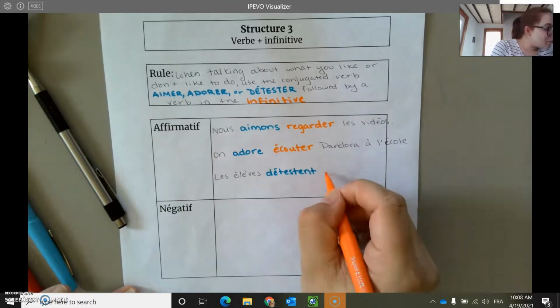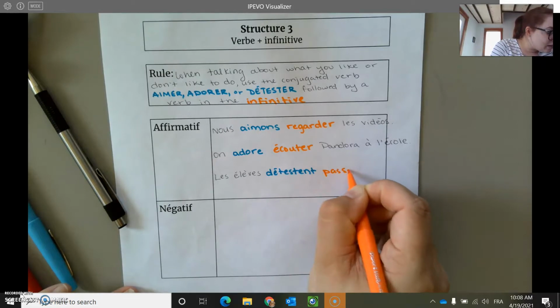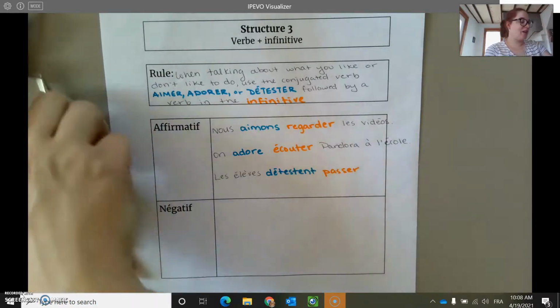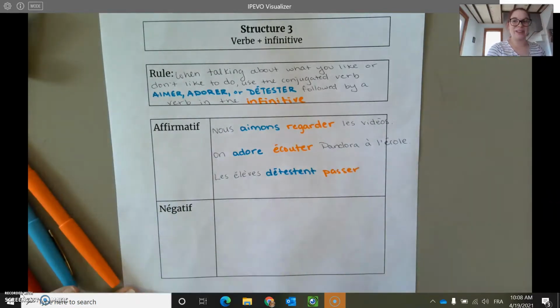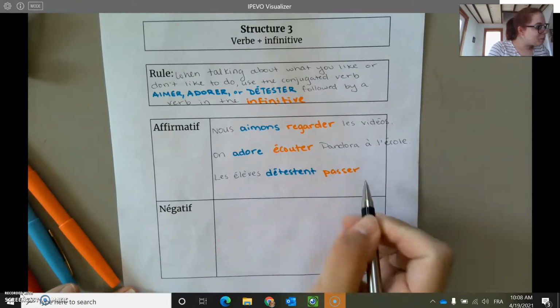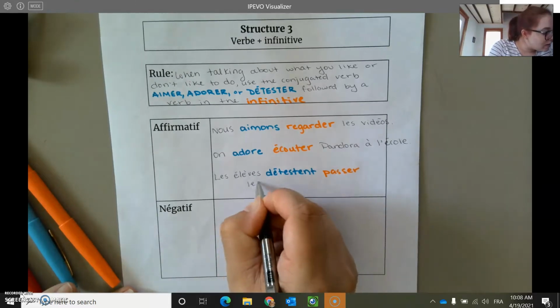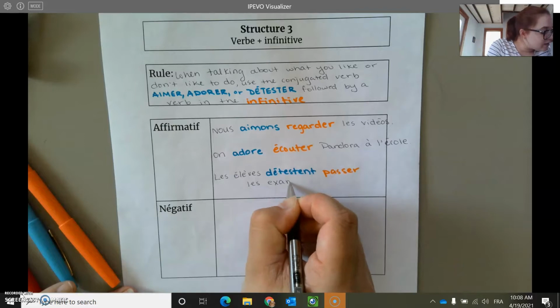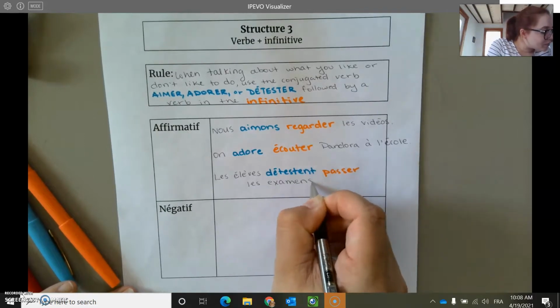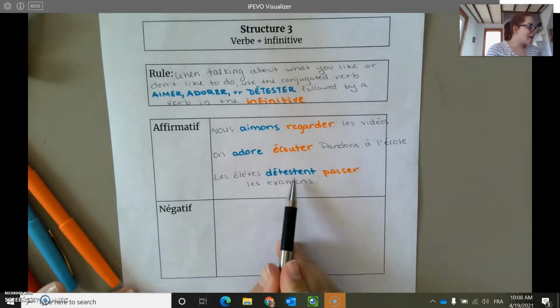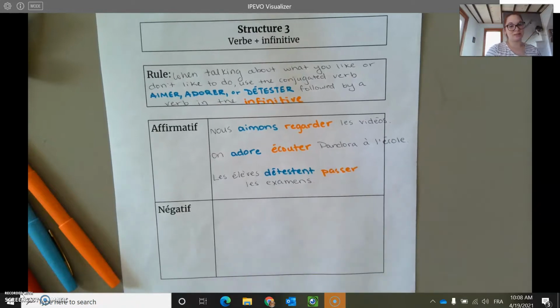Les élèves détestent passer, and I'm sure you can guess what the ending here is. Les élèves détestent passer les examens. So students hate to take tests. So we've got our positive things here.